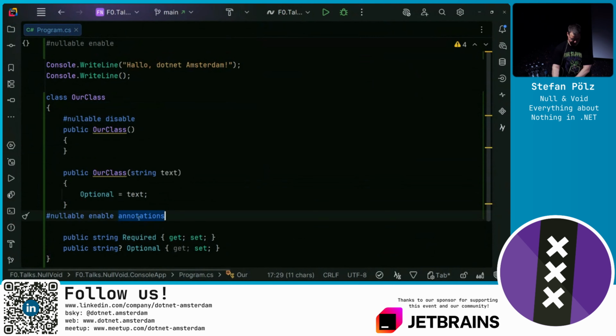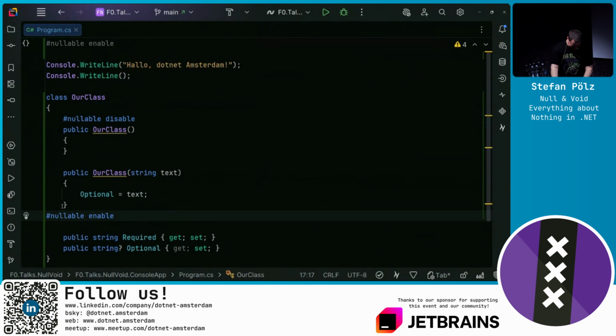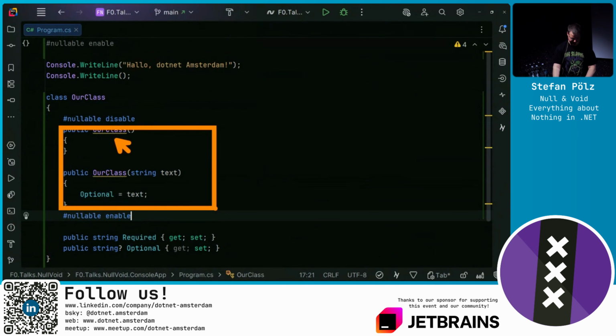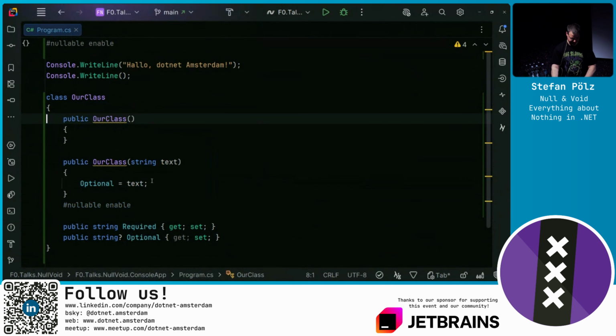Let's disable and enable again. So we shouldn't get this warning. I am surprised. I think if we do a .NET build, we wouldn't get these warnings because in this context, it's disabled. So yeah, you can kind of fine-grain enable, disable it. It basically goes from top to bottom and just observes these preprocessor directives.